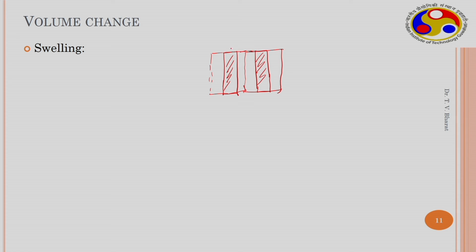When this is exposed to atmospheric conditions, water starts leaving, which causes evaporation, and then particles will come close to each other. So, this causes a reduction in the volume of voids, or a decrease in the void ratio. Therefore, when we plot void ratio or volume with respect to water content in the shrinkage characteristic curve, the volume decreases as the water content decreases, because particles start coming close to each other.